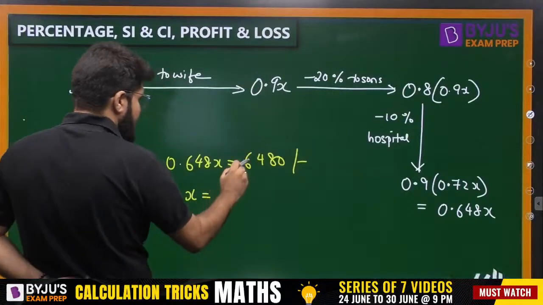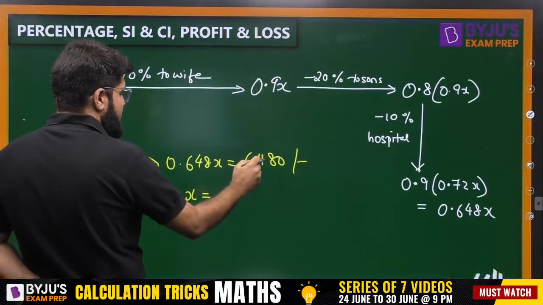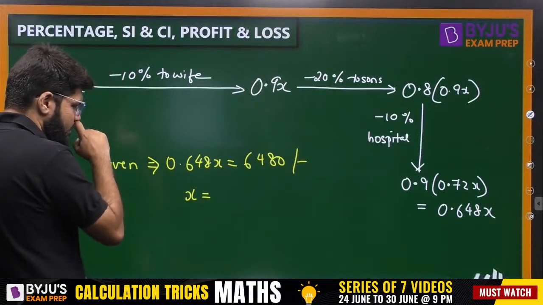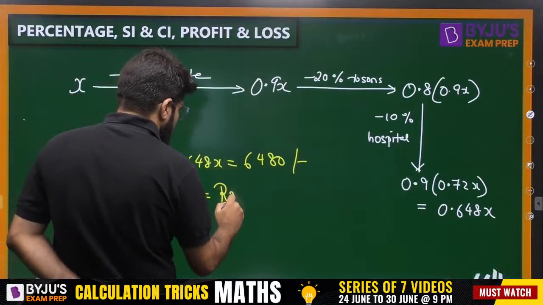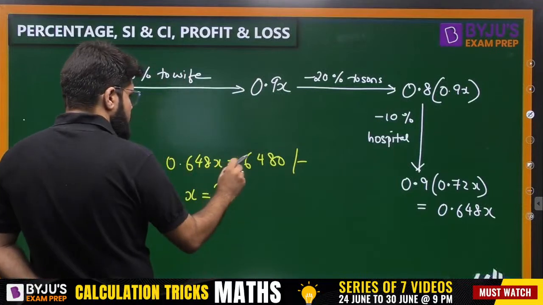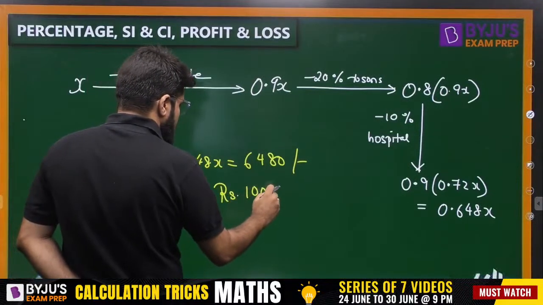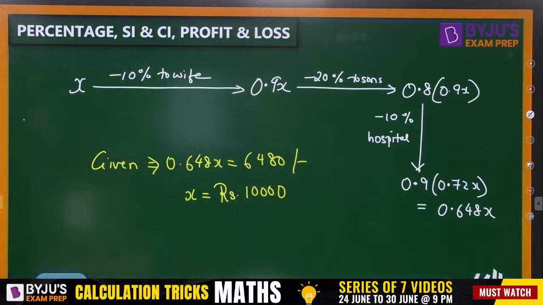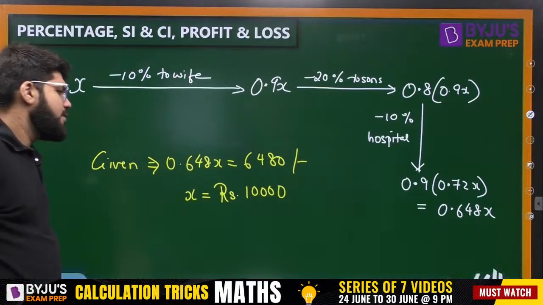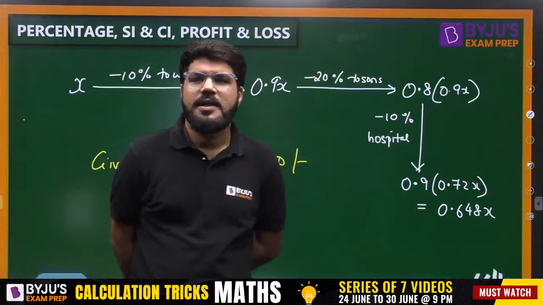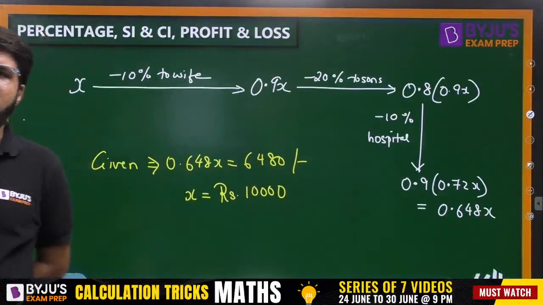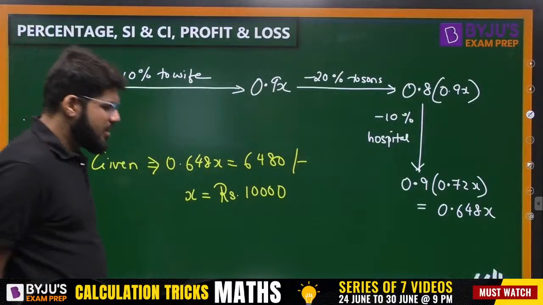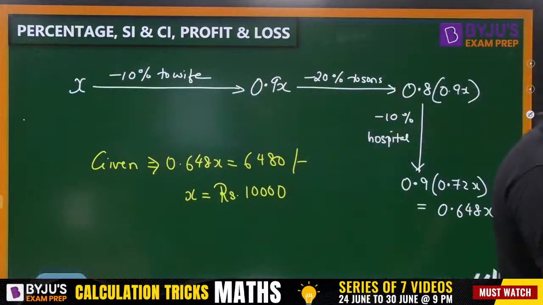So what is the value of x? So 0.648 cancelled. It is equal to rupees 10,000. That's it. 10,000 is the last answer.